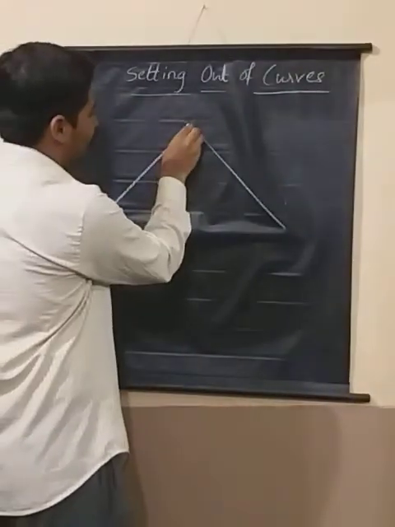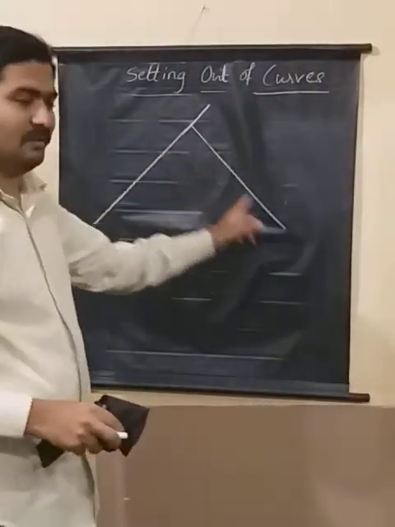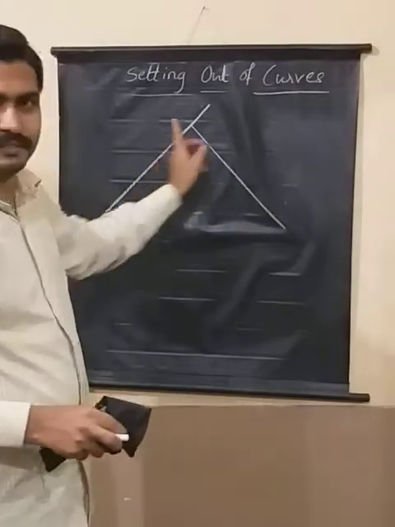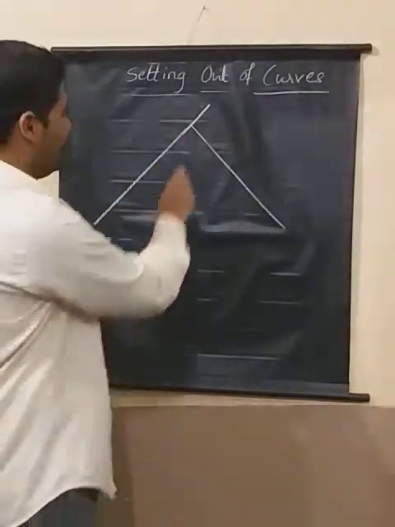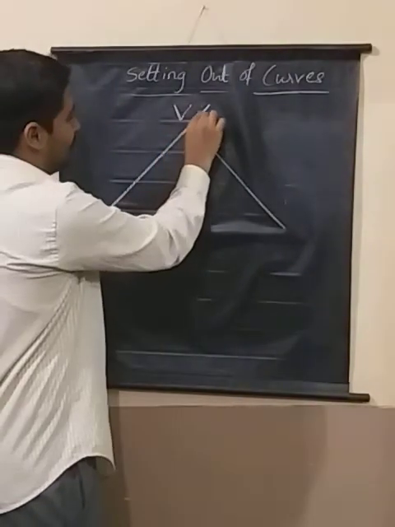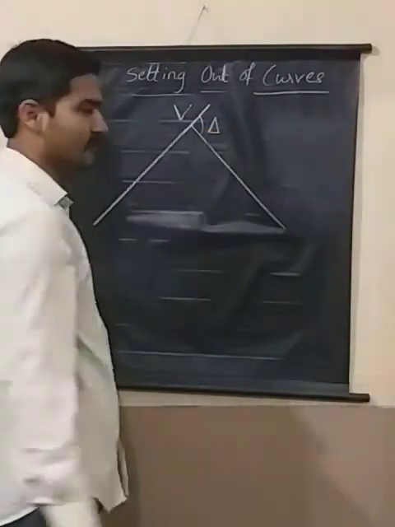As I have told you, this is one straight, this is one more straight, one tangent, another tangent, backward tangent, forward tangent, and this is the point of intersection. This is the angle of intersection delta, right?